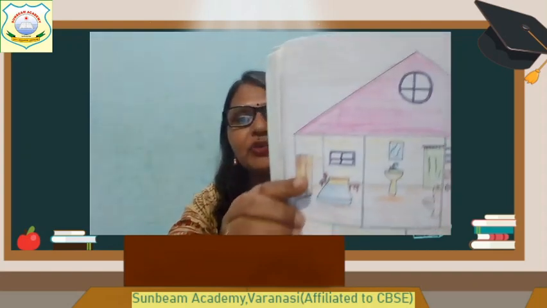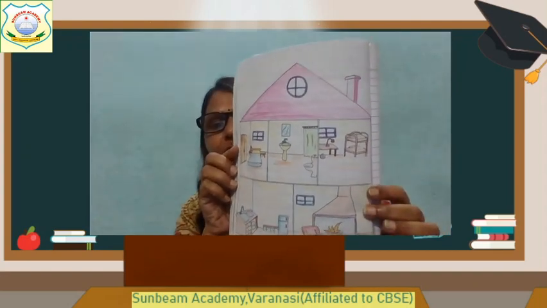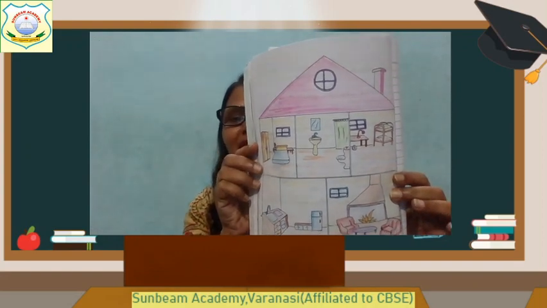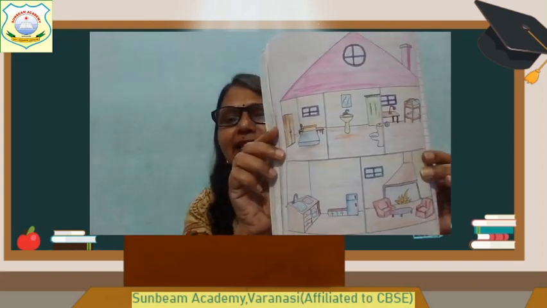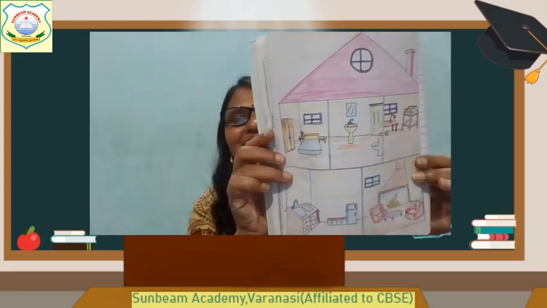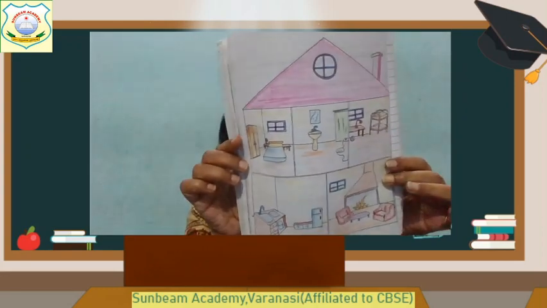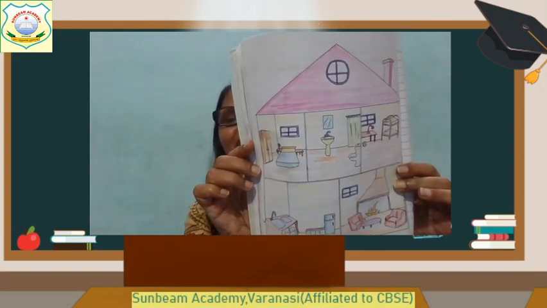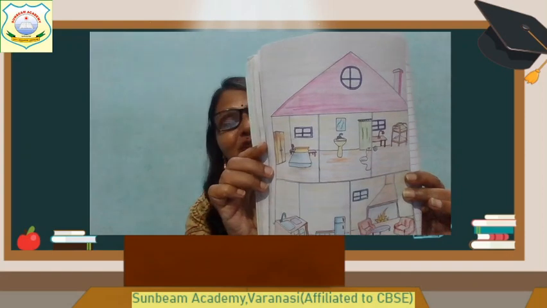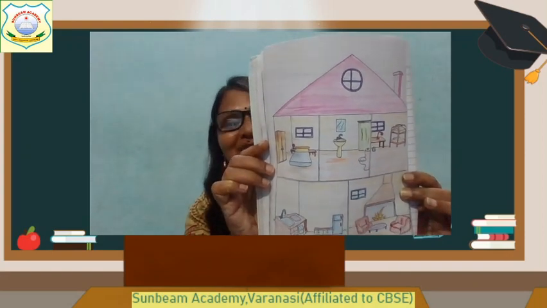In a half chart paper or in your notebook, you can draw different rooms. ये देख लो, एक हाउस में you can plan कि हमारा हाउस कैसा होगा, उसका बाथरूम कैसा होगा, उसका बेडरूम कैसा होगा, स्टडी रूम कैसा होगा, ड्राइंग रूम कैसा होगा. You can do this painting. You will make different types of rooms in a house, and you think about what things you want to keep there, what design you want.